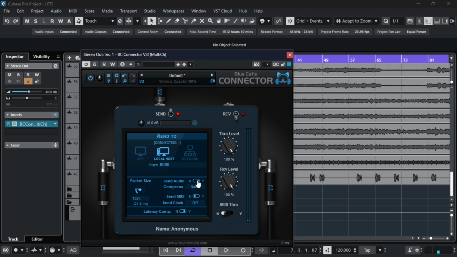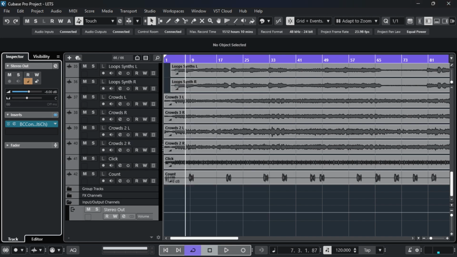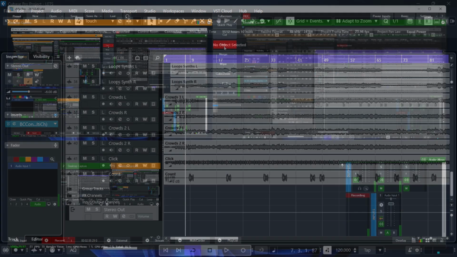You toggle on send audio, because that's the major thing we want to send. We are not sending MIDI, but if you want, you can also send MIDI with these two. If maybe you want to control vMix using Cubase, you can also do that. You send MIDI to vMix and it is going to accept it. So we are done with the Cubase side. We now go to the vMix side.